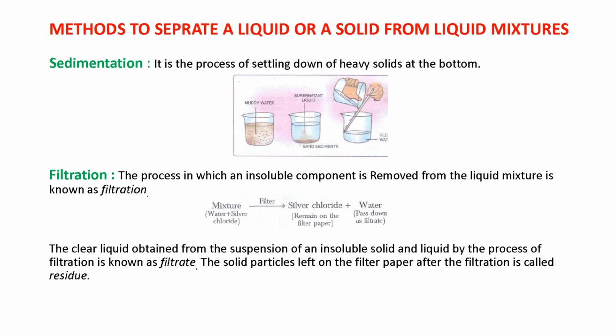You can understand it by this example. If we want to separate muddy water, we use the process of sedimentation. We take muddy water in a beaker and allow it to stand for some time. After some time the mud will settle down at the bottom and the clear water will be on the upper surface of the beaker. So we pour out the clear water and the sand is left behind. So this is sedimentation. When heavy material settles down at the bottom, we call it sedimentation.